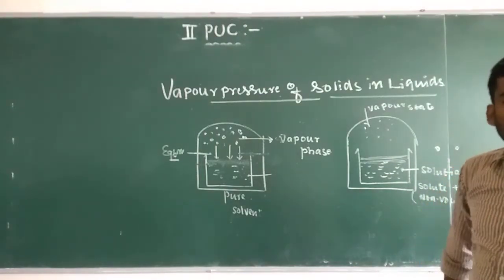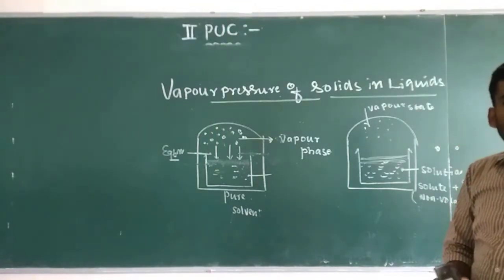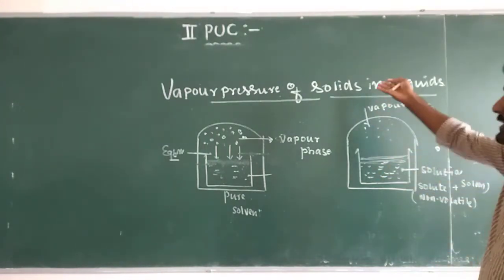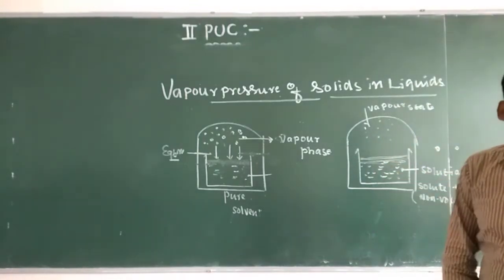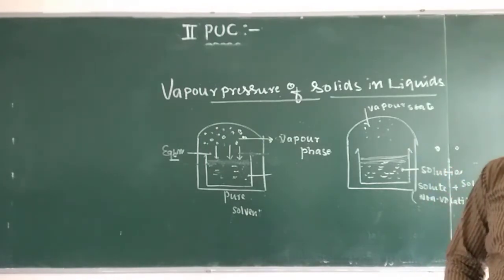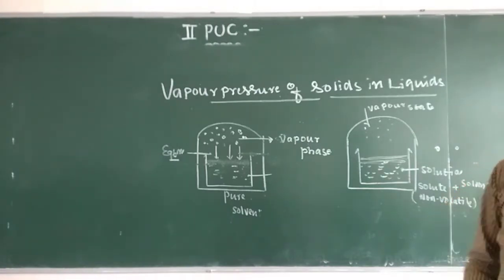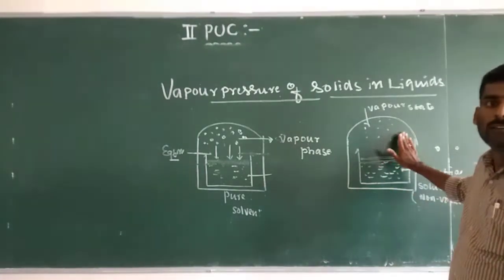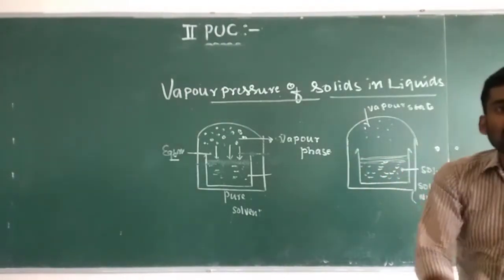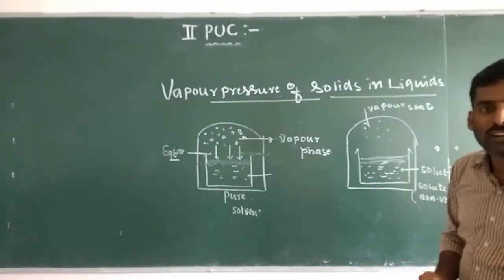The non-volatile solute particles do not allow the solvent molecules to escape into the vapor state from the solution. So fewer solvent molecules are observed in the vapor state and less vapor pressure is observed in the solution. Because of this, the vapor pressure reduces.